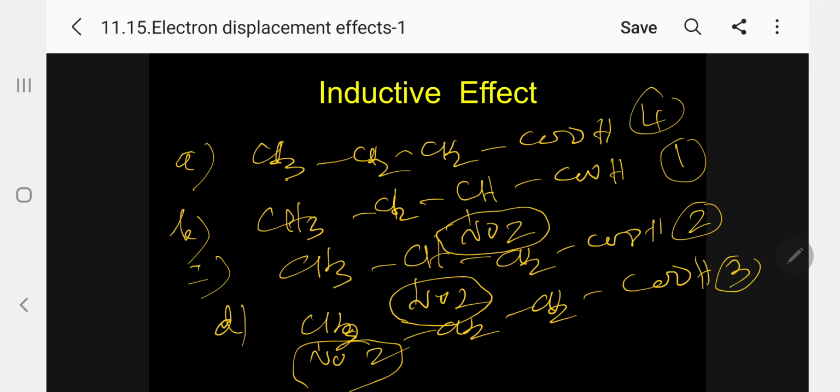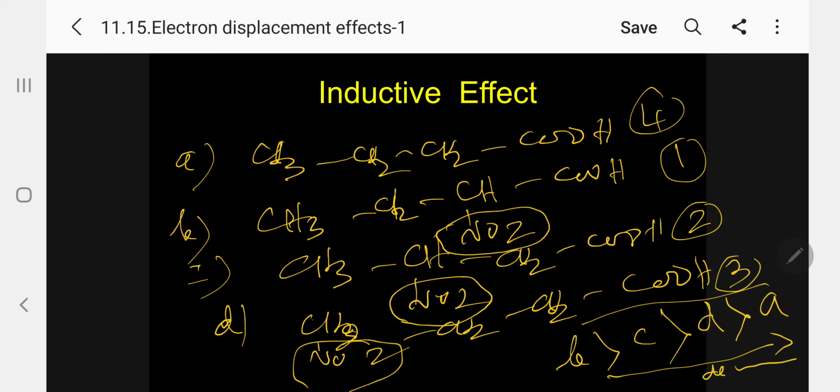So now I can give again, B is more acidic than C, which is more acidic than D, which is more acidic than A. Kindly follow, this is the decreasing order. This is the increasing order. So more acidic B, less acidic A. Please follow all the 4 questions. Now the difference is all the 3 are attracting groups, but present in 3 different carbon atoms. So the length of the chain, the position of the attracting group, decides the acidity.